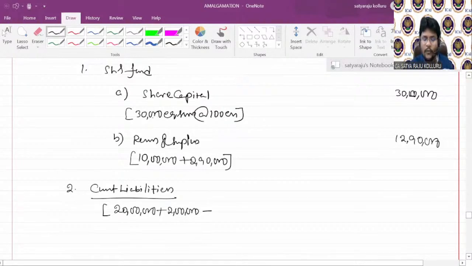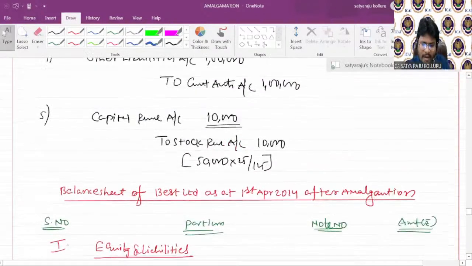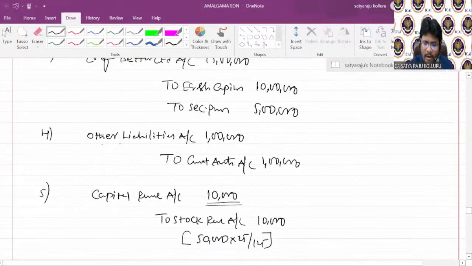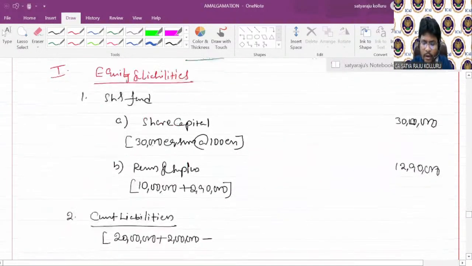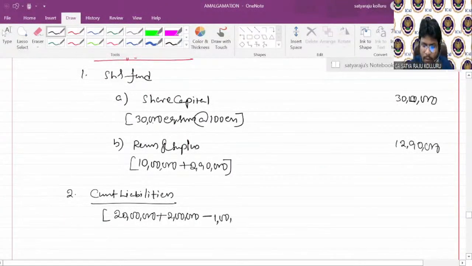One more thing, not yet over. Is it intercompany owings? Other liabilities decreased to the extent of 1 lakh or not? That's why you need to reduce the intercompany owings as well. In notes to accounts, how you need to present: existing other liabilities 20 lakhs, add the liabilities of Better Limited 2 lakhs, less intercompany owings 1 lakh.